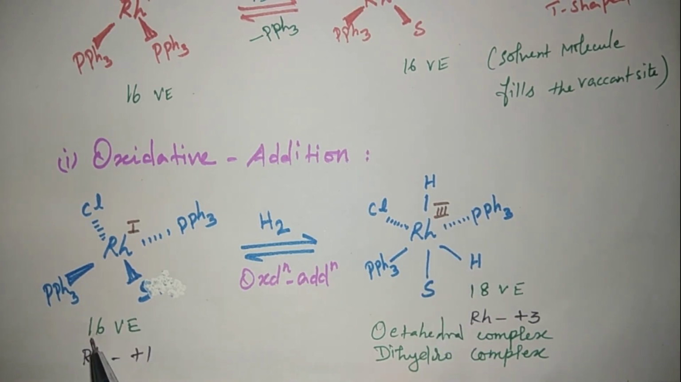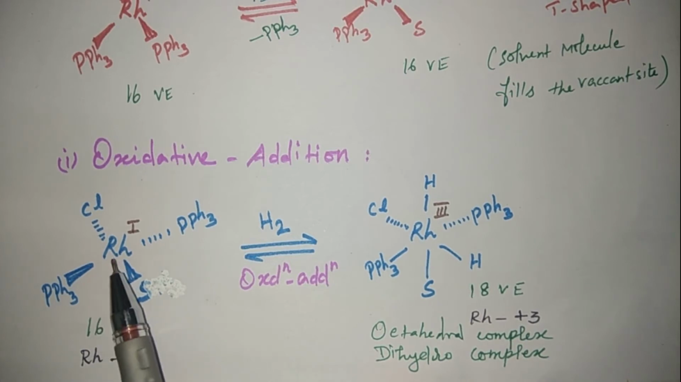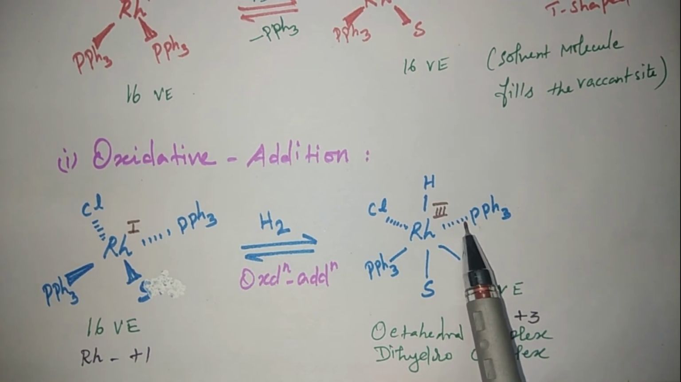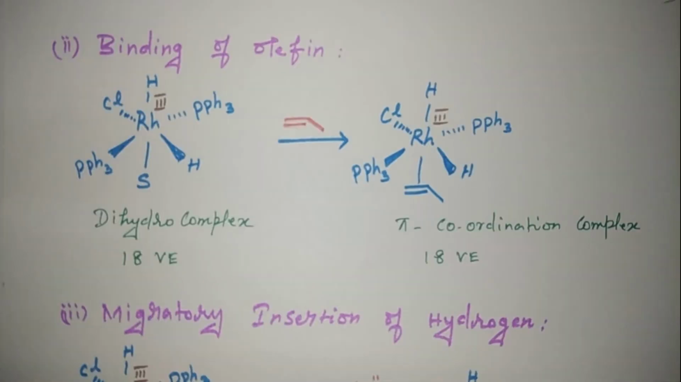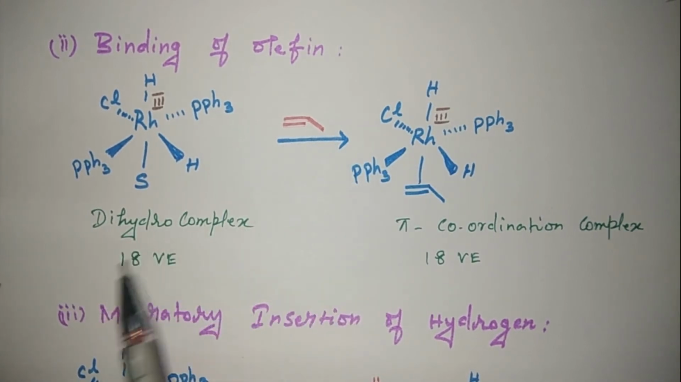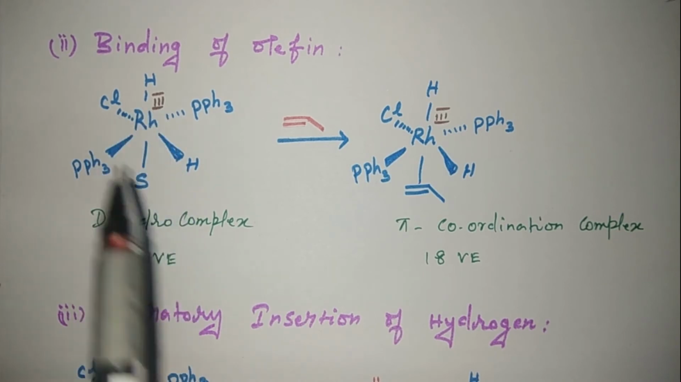Here the valence electron count is 16. Here the valence electron count is 18. The oxidation state of rhodium is +1 here. Here the oxidation state is +3. So the oxidation state is raised by 2 units, from +1 to +3. Next, binding of olefin. Olefin is the alkene. It is a dihydro complex, 18 valence electrons, and the oxidation state is +3.